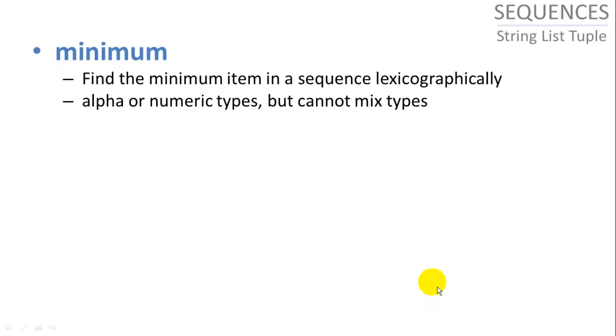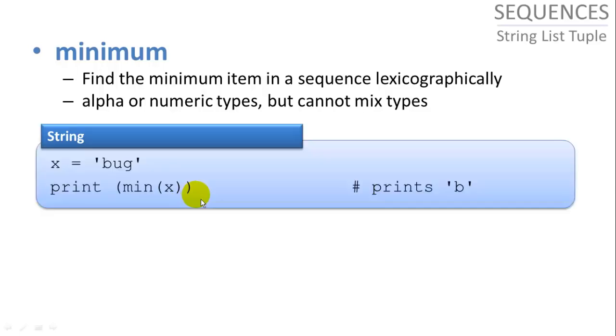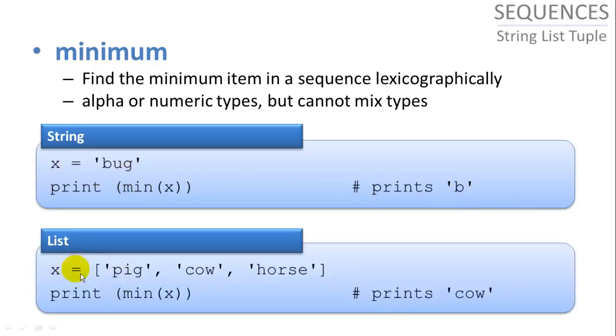Minimum finds the minimum item lexicographically, which means alphanumerically. But this only works when all of the items in the list are either alpha or numeric. You can mix and match integers and floating point values, but you cannot have both strings and integers. So if x equals bug, we want to find the minimum, which is b. If we have a list of three strings, we're going to find the lowest one, which is cow.